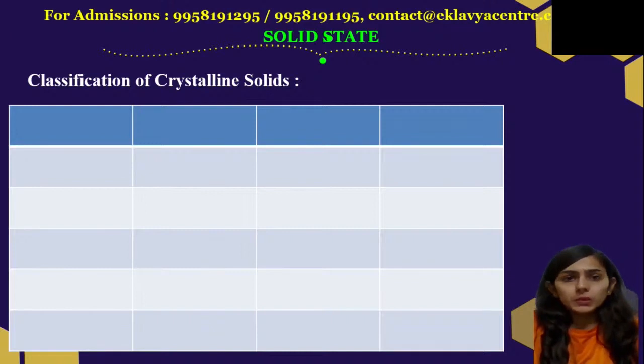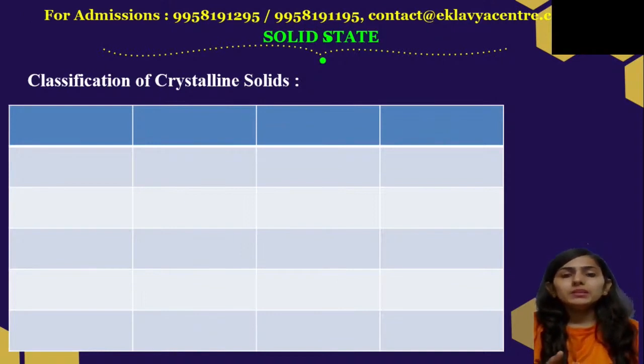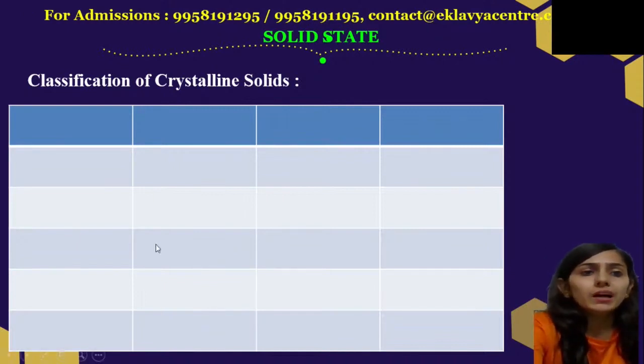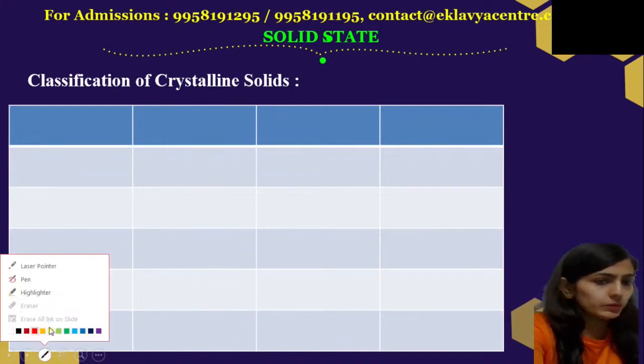Basic properties of solids and the types of solids, right? Now, in this video, we'll be discussing the classification of crystalline solids. We are going to study only crystalline solids in detail. So we have four types of crystalline solids which we have to study.